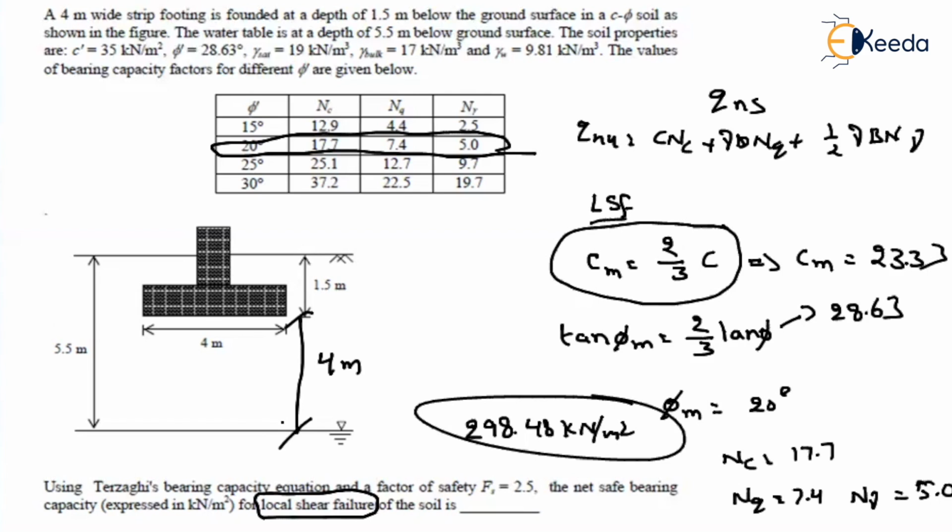Normally what people will do, by seeing net safe bearing capacity, they know how to find net bearing capacity and then start doing the formula. But see every word that they give in the question. Then only we will not lose the marks even though we know the topic, right?